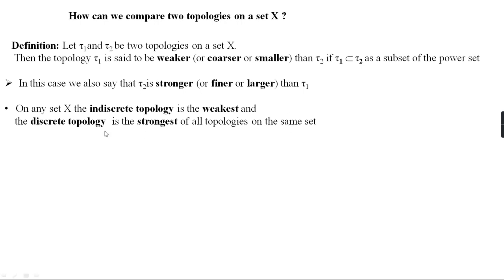So we can say that the discrete topology is the strongest one or the largest one.